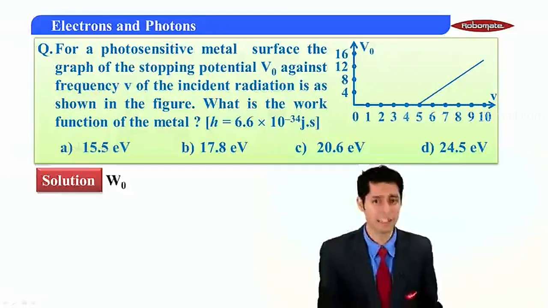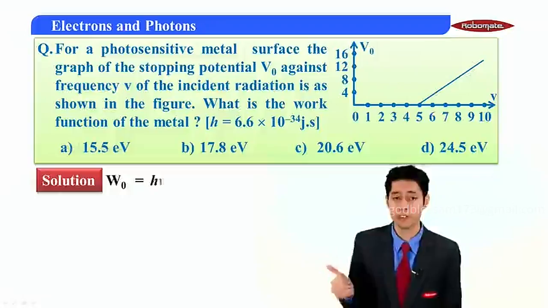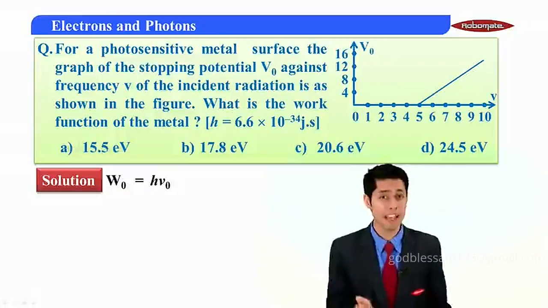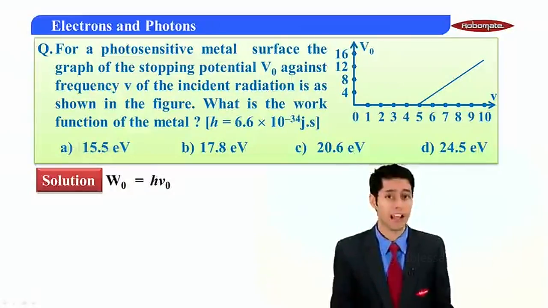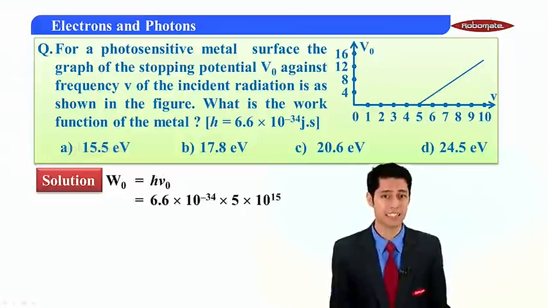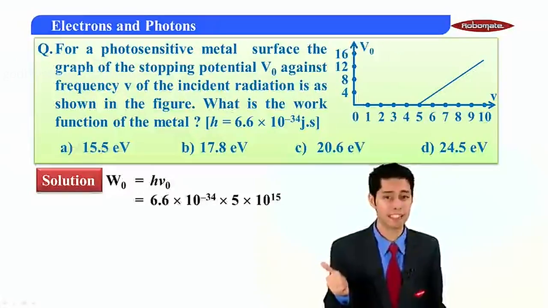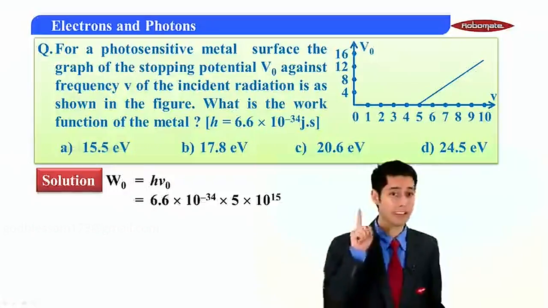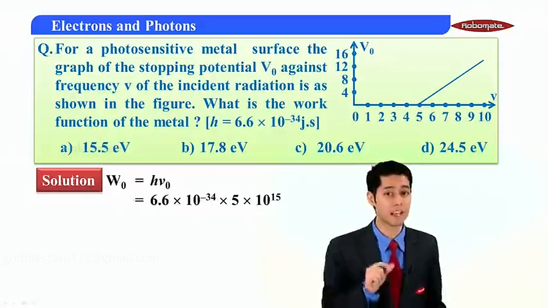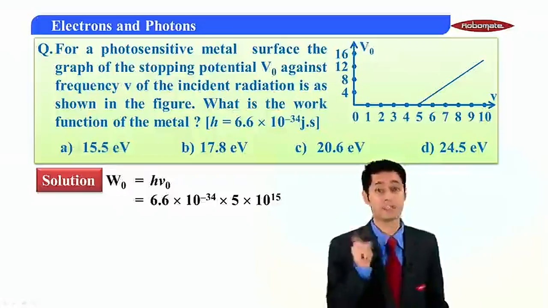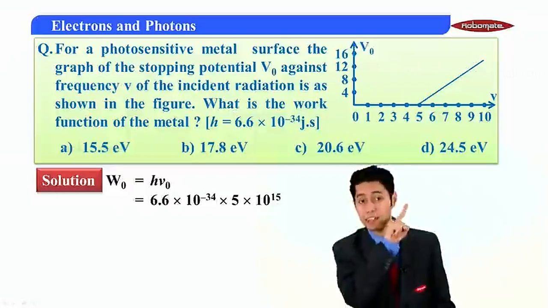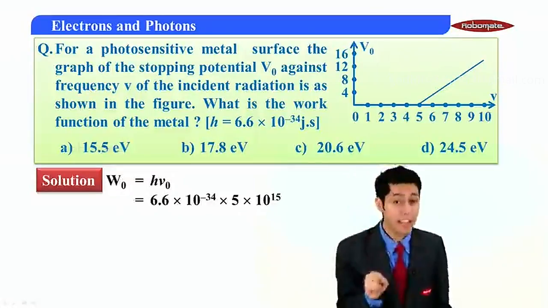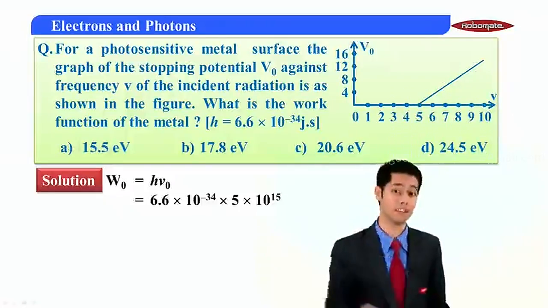So to find the work function, it will be h into nu naught. Here h is 6.6 into 10 to the power minus 34, and nu naught, that is the threshold frequency, is given in terms of 10 raised to 15 hertz. Since it cuts at the point, it is 5 into 10 raised to 15 hertz.